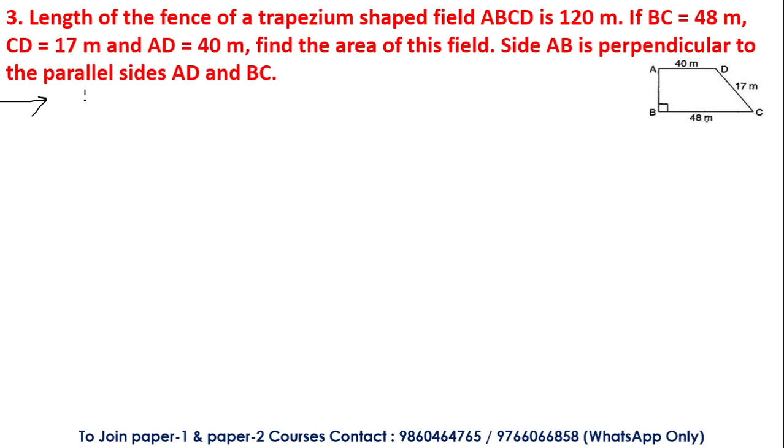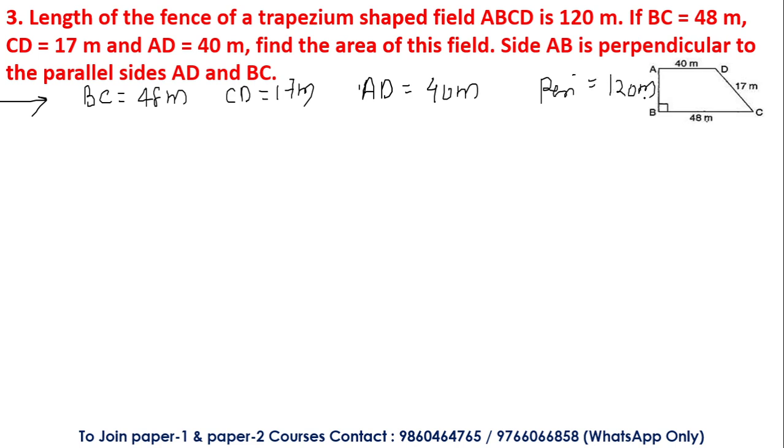So what is given here? Side BC is equal to 48 meter. Side CD is equal to 17 meter. Other than this, we know that AD is equal to 40 meter, and the perimeter given here is 120 meter. Now, we have to use the formula of perimeter of trapezium.